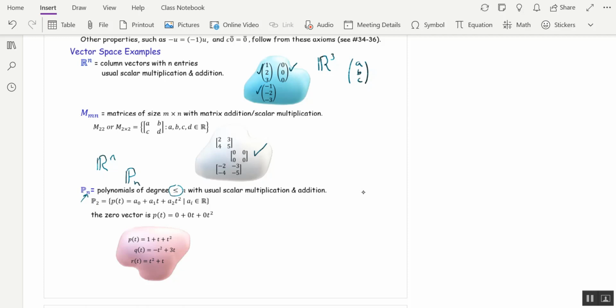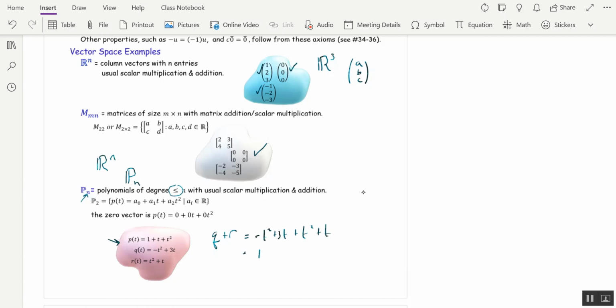And here I've got a picture of P2, which is the set of polynomials of degree less than or equal to 2. Now, I want to show you why we have degree less than or equal to n and not equal to n. Suppose in my picture here, I take the vector q plus r. Let's add those two vectors together. We get negative t squared plus 3t plus t squared plus t.